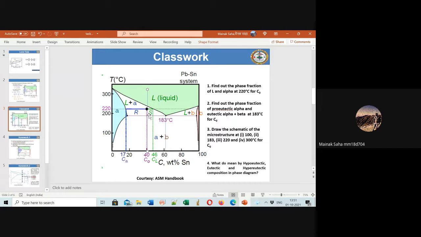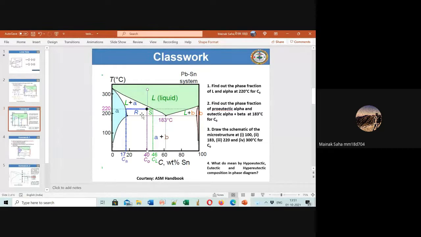Now, when you are cooling below this solidus line, what is forming? Think. Beta solid. So what should be the pro-eutectic or pre-eutectic phase in this case? Alpha or beta? Pre means before, first. What is forming first? Alpha. That's it. So alpha.